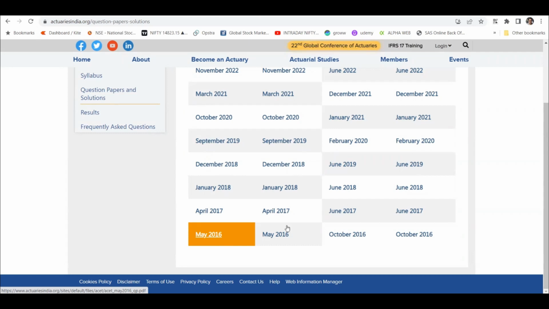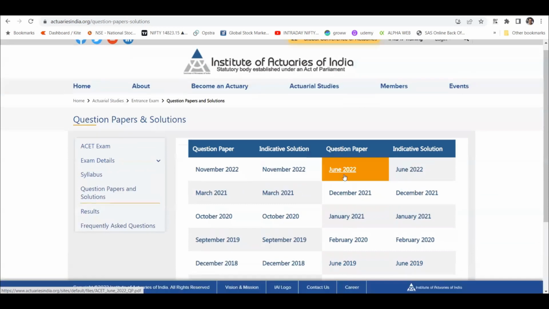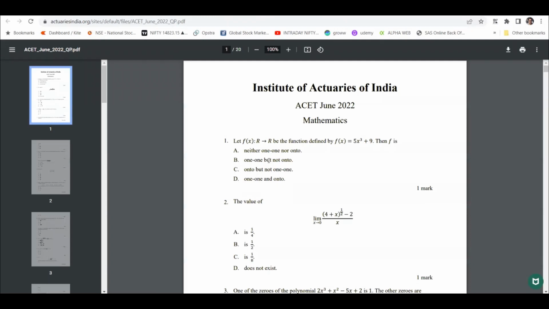So just for an example, let's take a recent one, maybe the June 2022 question paper. Let's go through the June 22 question paper. What are the types of questions? So this is a function question, f(x) equal to 5x cube plus 9. Then f is neither one-to-one nor onto, or one-to-one but not onto, right?